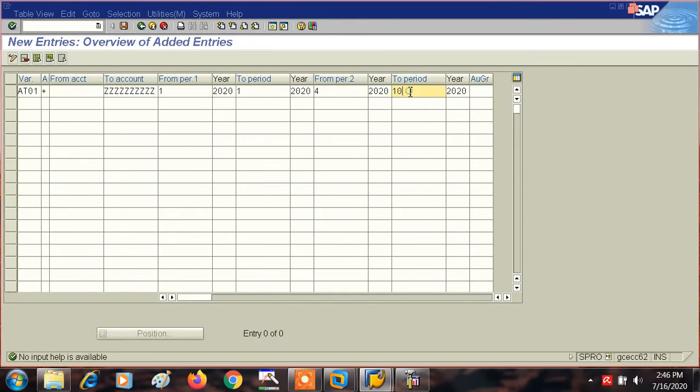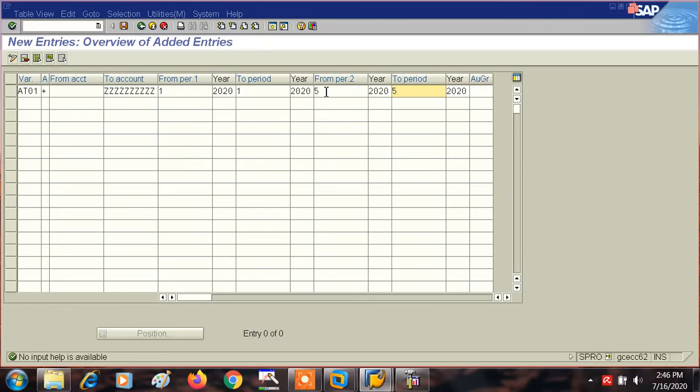So suppose we have to post any documents, in that case we won't be able to post if 4 is not given. If we have not given the 4th, then the 4th period is closed. Suppose here we give the 5th period, that means the 5th period is open, and besides the first period, two periods are open, April and August.